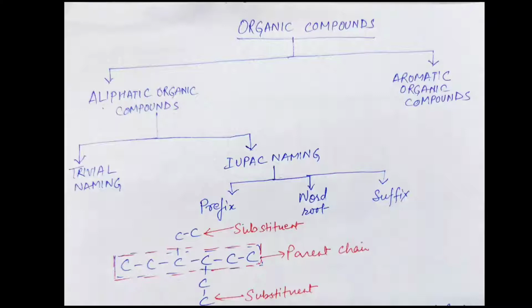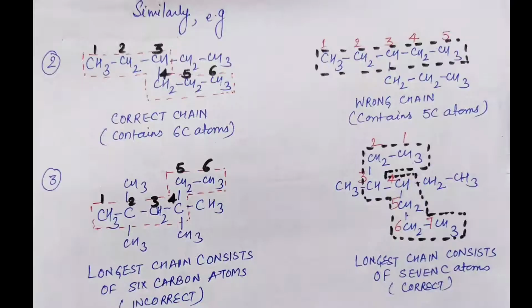Another example is the second structure shown. Here two structures are given, one having 6 carbon atoms and the other having 5 carbon atoms.